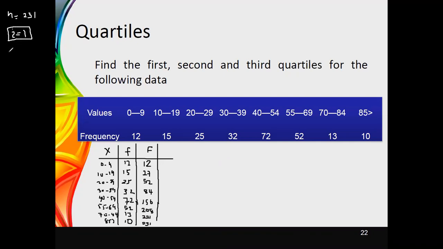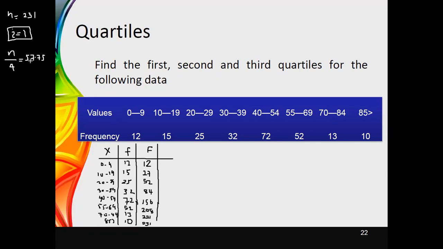Then I need to obtain the value for n divided by 4. It is i times n divided by 4, which means 1 times n divided by 4. It is now 231 divided by 4, which gives 57.75. This is the value I am obtaining for n divided by 4. Then I have to identify the class which contains this observation.